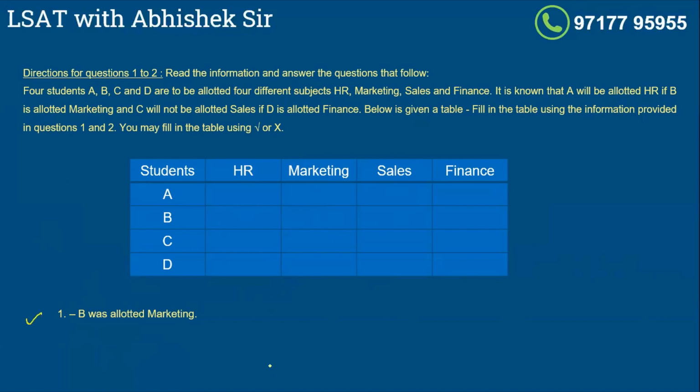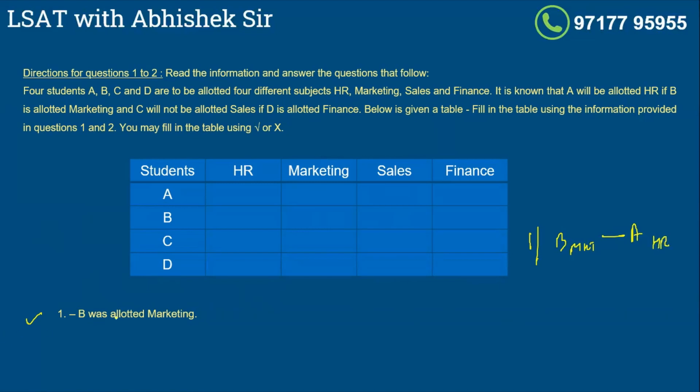You may use a tick or a cross. Okay. Now, I assume that you paused my video and you tried to fill the table. Now, let me fill the table for you. It says B allotted marketing. What is the information that we know? It is known that A will be allotted HR if B marketing. So if B is given marketing, A will be given HR.